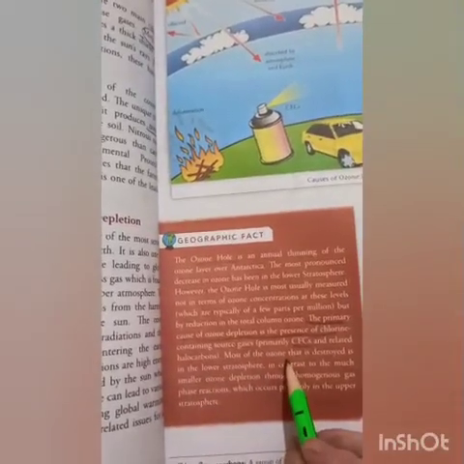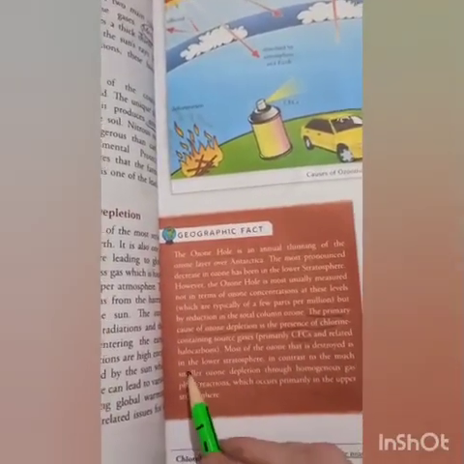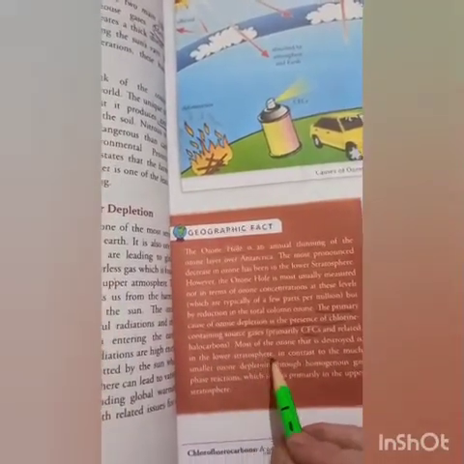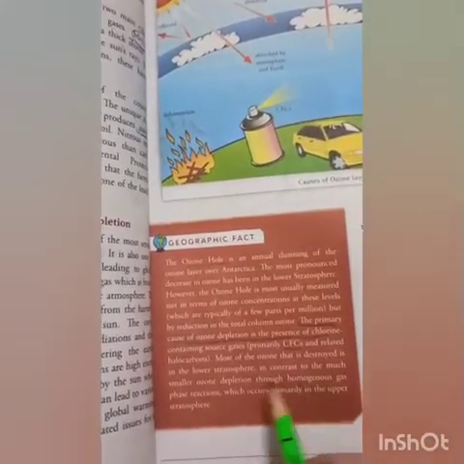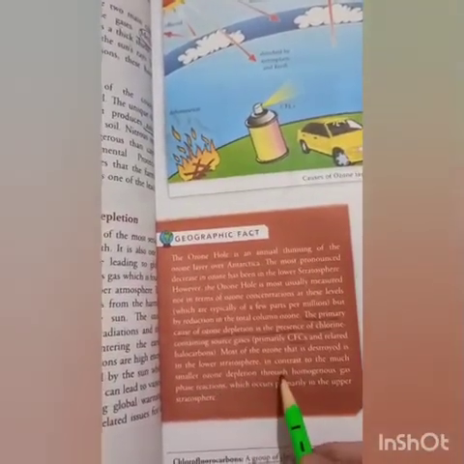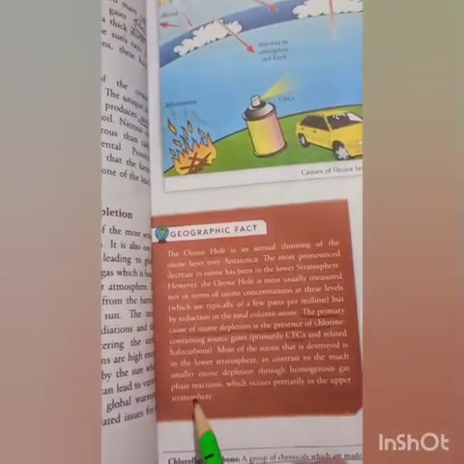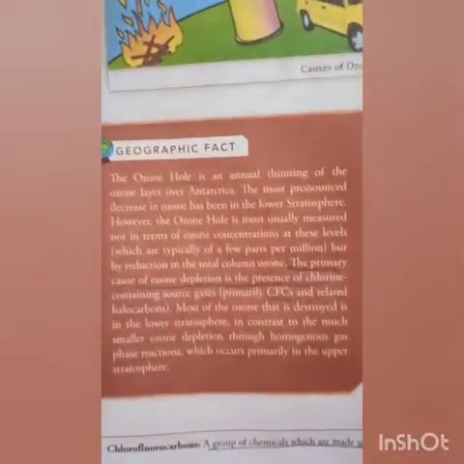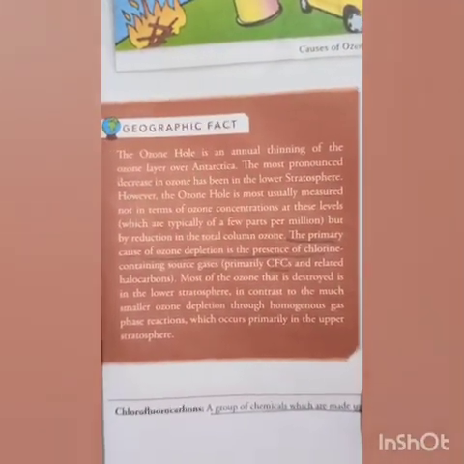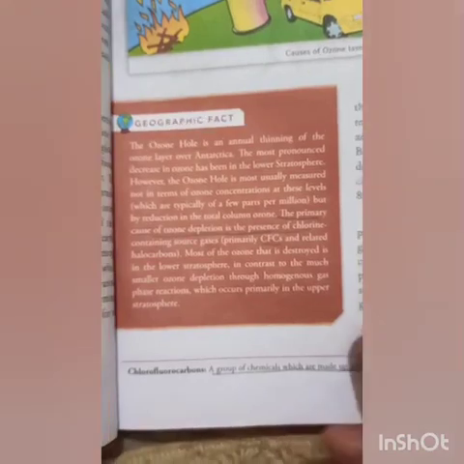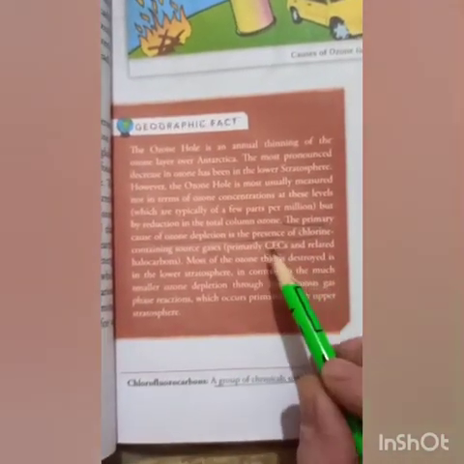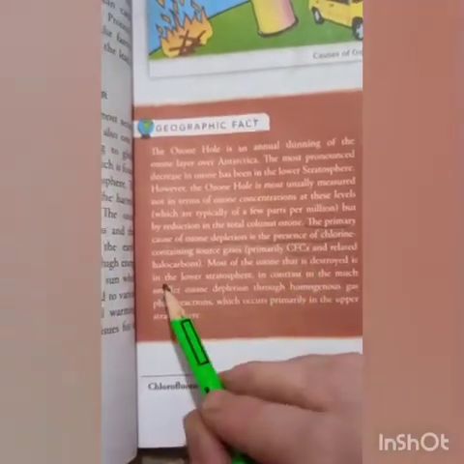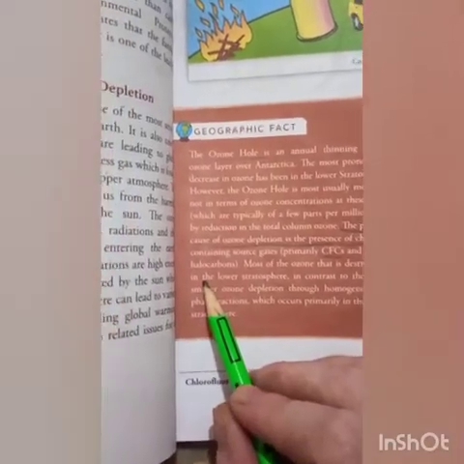Most of the ozone that is destroyed is in the lower stratosphere, in contrast to the much smaller ozone depletion through homogeneous gas phase reaction, which occurs primarily in the upper stratosphere. Just remember, ozone depletion is due to the presence of chlorofluorocarbons and other halocarbons, right?